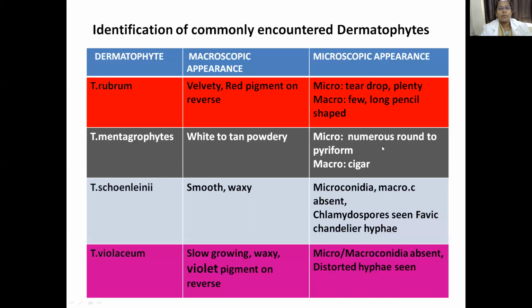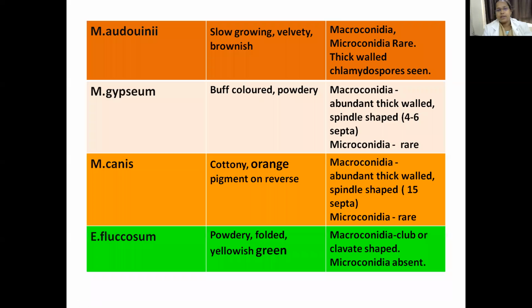Mentagrophytes, micro are numerous, round to pyriform, macro are cigar. Schoenleinii, both microconidia and macroconidia are absent; we see chlamydospores and typical favic chandelier hyphae. In violaceum, micro and macroconidia are absent, with distorted hyphae present.